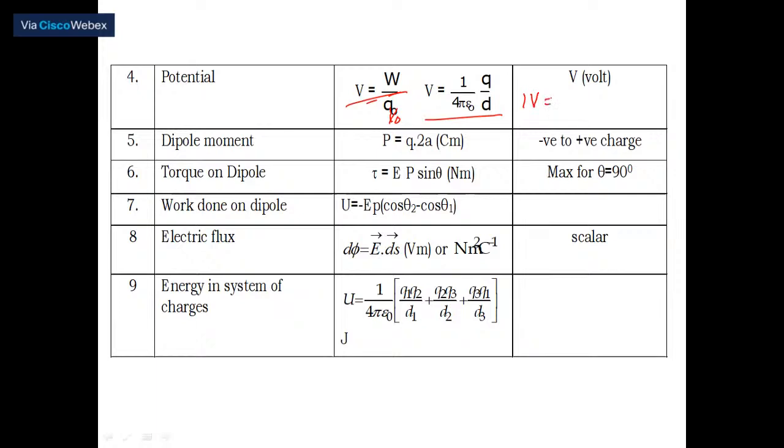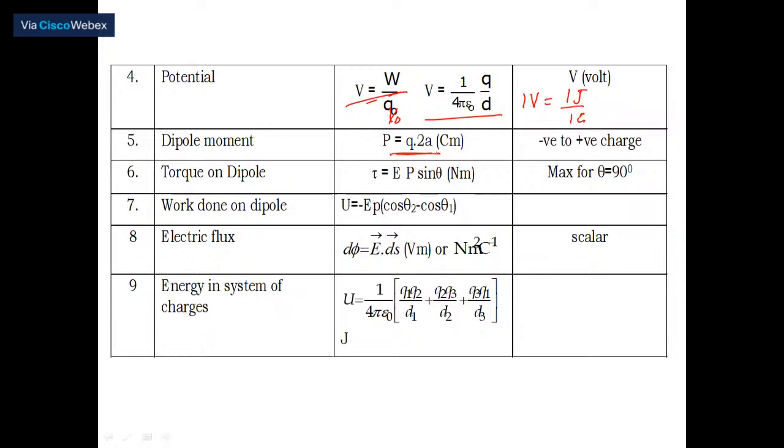1 volt is equal to 1 joule of work done to move 1 coulomb of charge from infinity to a point under consideration of 1 meter. Easily we'll be able to define that also. Then dipole moment. Here you can see the dipole moment is nothing but the product of either charge into the distance of separation between them, Q into 2A. So the unit is coulomb meter.